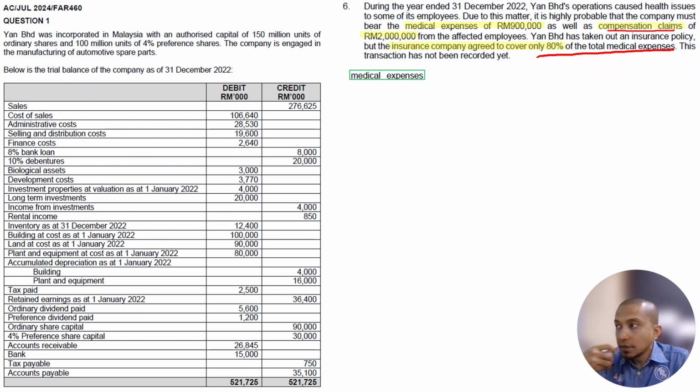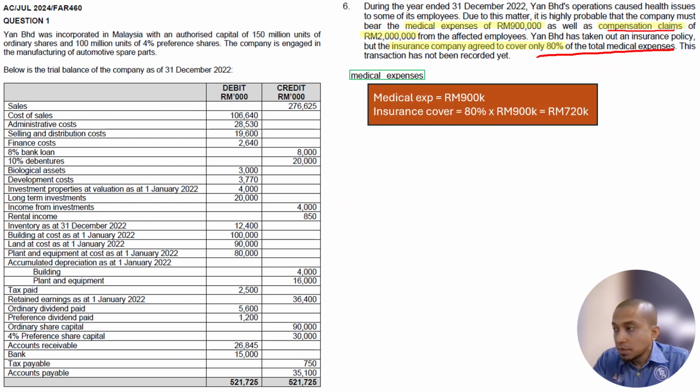So to record this, remember, this is an estimation. The medical expenses that we need to cover are 900,000. The insurance coverage for this is 720,000. Again, this is an estimation that we are going to cover. It is highly probable that we are going to pay. Therefore, it's okay for us to make a provision for it. All right. But how much provision do we need to make?